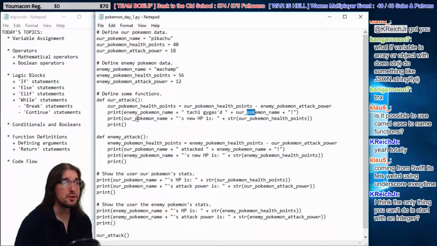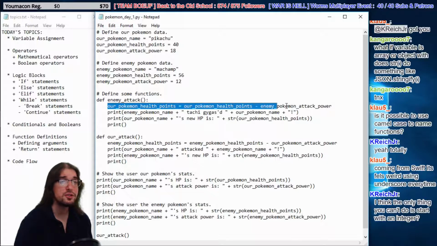Oh, look, I got the wrong order here anyway. This is actually the enemy attack. I'm sorry. Yeah, then we have our attack. See, this is where our Pokemon's health points get reduced right here. And this is where we print off the Pokemon names. So we need all these variables, right?